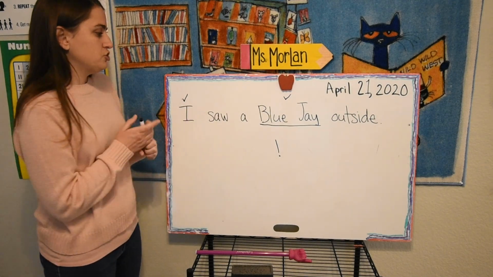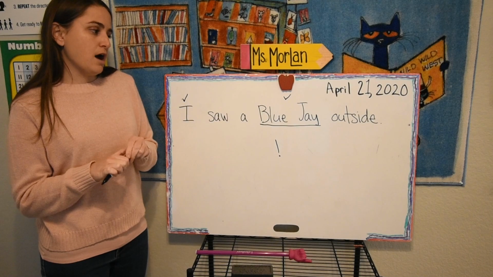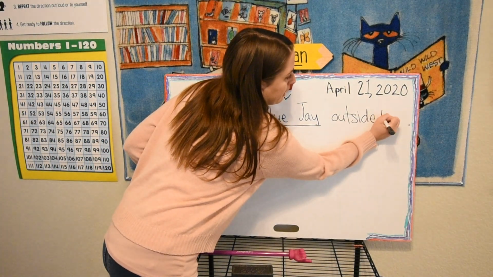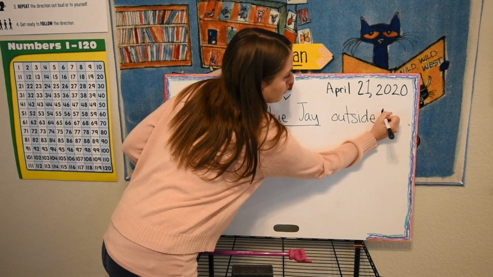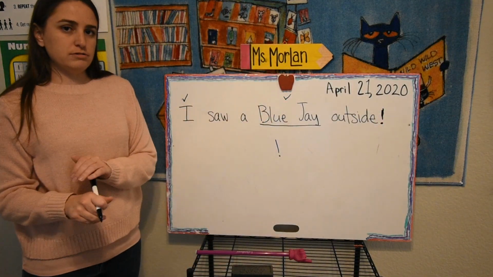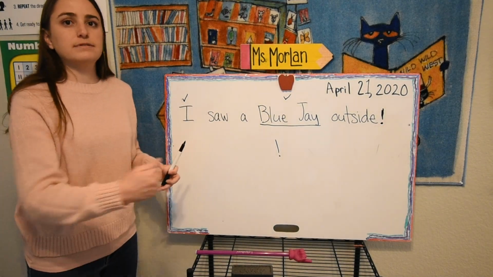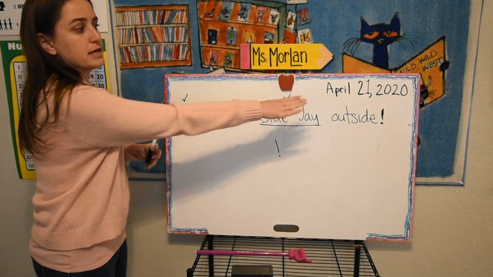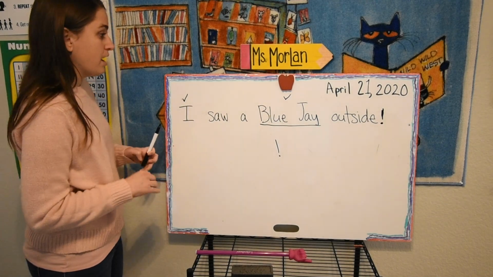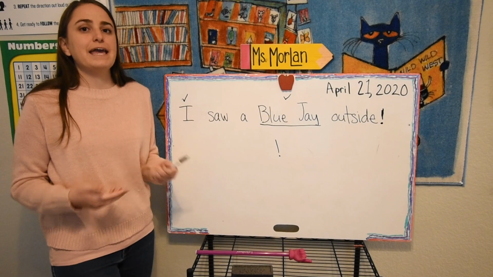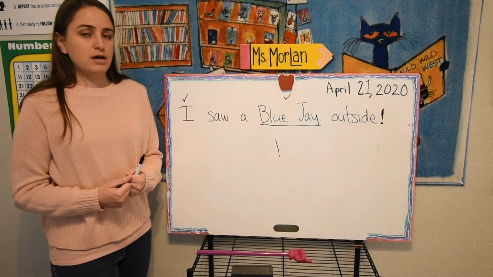So I can actually change this sentence by adding an exclamation point instead of the period. Okay, so I don't have to change any words, right? It stays the same, but when I say it, I now have to say it differently, right? Because there's an exclamation point. I would say, I saw a blue jay outside, right? I say it with excitement now, okay?